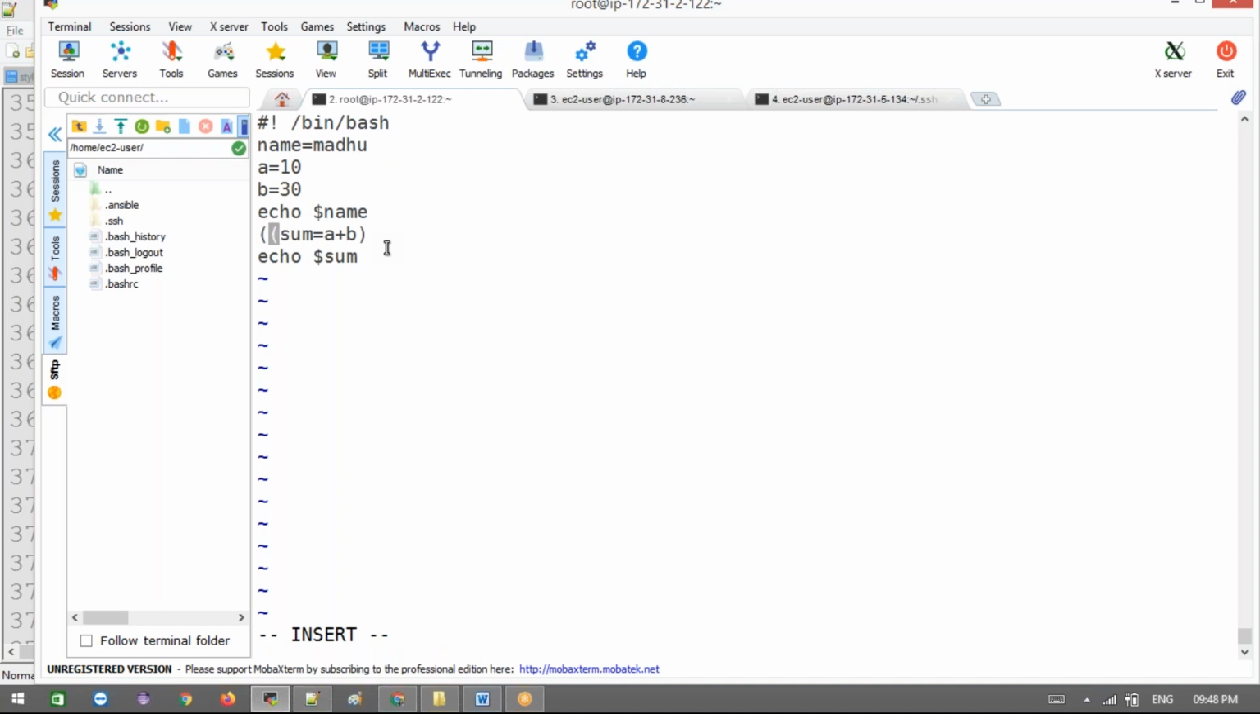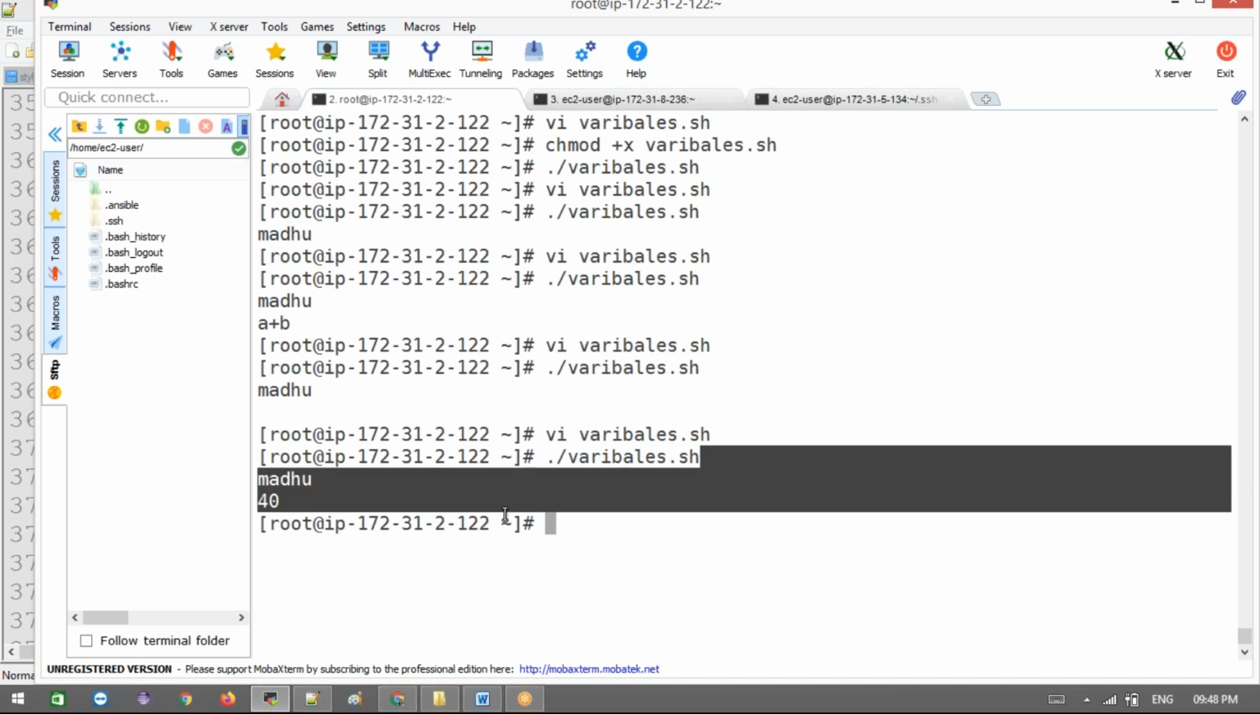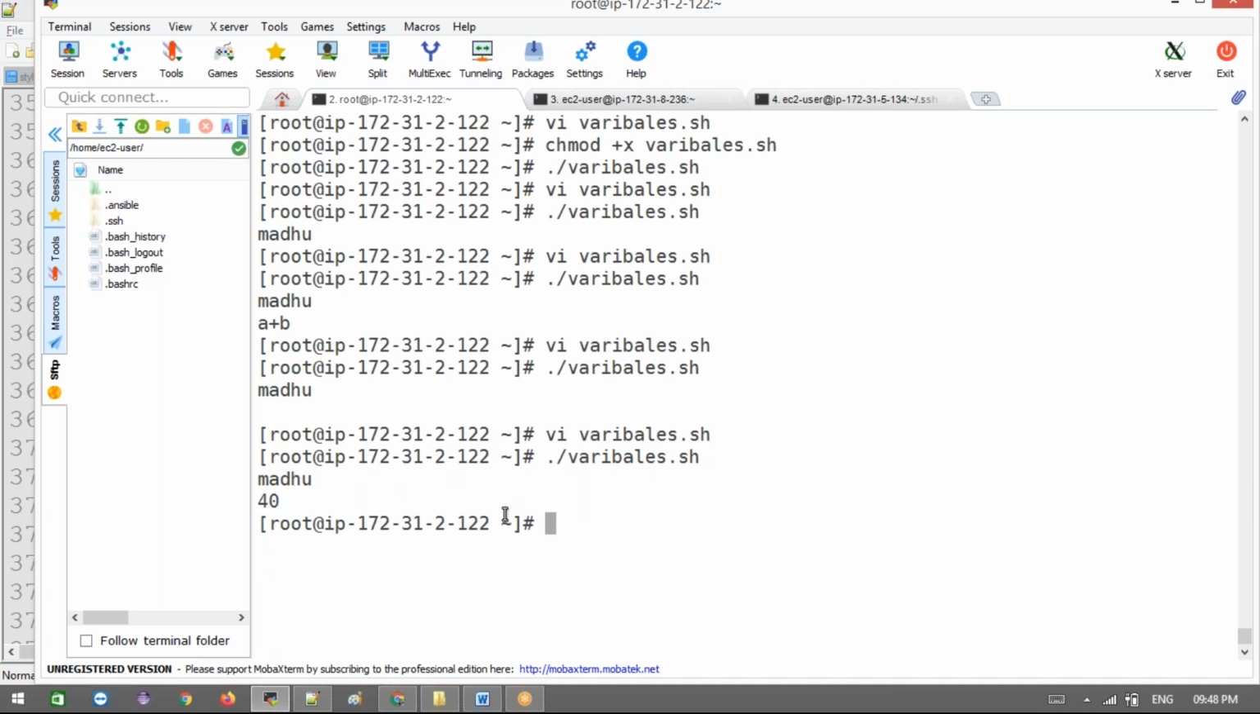Actually, this is an arithmetic operation, right? We need to specify the double braces. Okay, then it will work. Is it clear how to declare a variable and how to read that variable? Just think of this as a variable: declare the variable and read the variable. Okay.